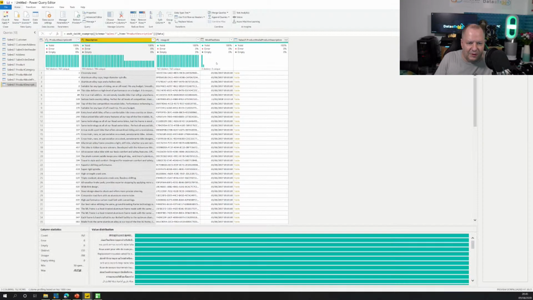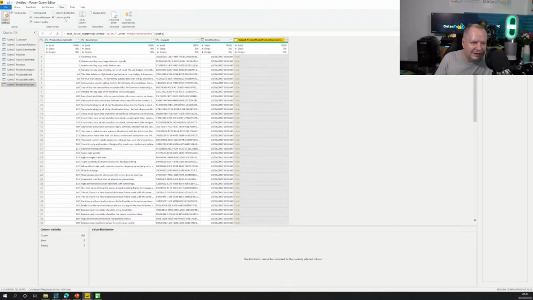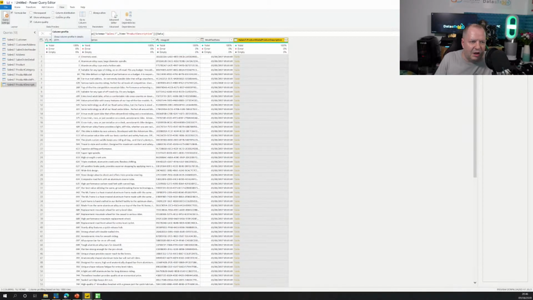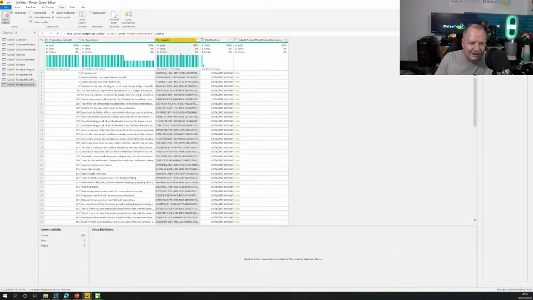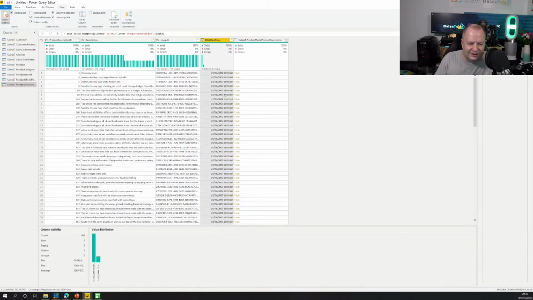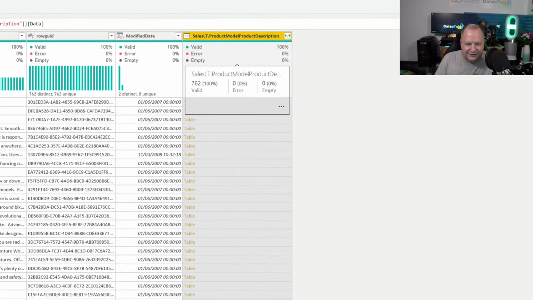Okay, so we can see here that we have a number of tables. By the way, if you want to know where all this stuff at the top is, you go to View, and you can click on the additional data preview options like column quality, column profile, and column distribution. Then when you highlight a column, you've got additional information that helps with understanding the values. Now, if you also have an entry like this on the end of your column, that means it's a related structure, a table.